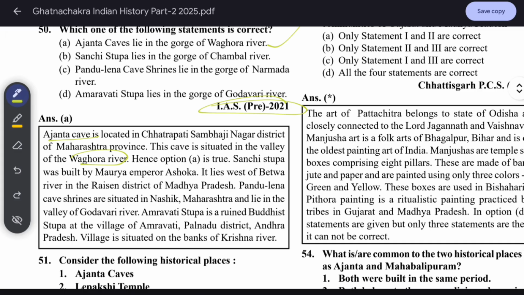Sanchi stupas were built by Maurya Emperor Ashoka. It lies west of the Betwa river in the Raisen district of Madhya Pradesh. Pandavleni cave shrines are situated in Nasik, Maharashtra, and lie in the valley of the Godavari. Amaravati stupa is a ruined Buddhist stupa at the village of Amaravati, Palnadu district, Andhra Pradesh. Remember this, it is very important. Amaravati stupa in Andhra Pradesh. Okay, it is a Buddhist stupa situated on the bank of the Krishna river.